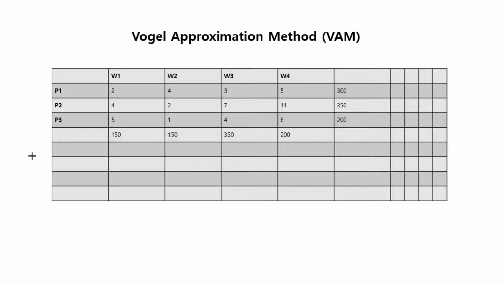All right, so let's think about what this is. So Vogel approximation method uses the idea of penalty. Okay, the reason I have these extra columns and rows is so that we can put the penalty here. So these are penalty.